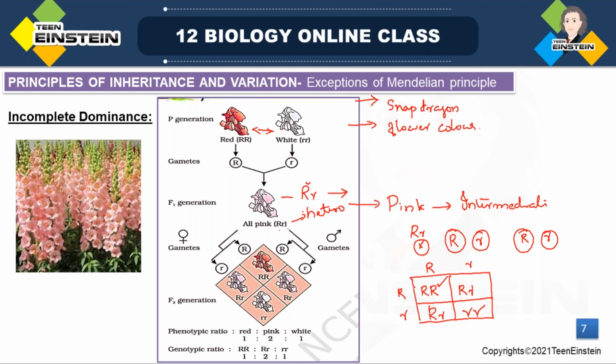Here this is homozygous red, right? Capital R, both alleles are same, so it is in homozygous condition. So that is homozygous red. Then think about this one. This is homozygous, both alleles are the same, small r. So this is in homozygous white condition, because the small r forms the white color flower. Capital R forms the red color flower. So here this is homozygous red, both alleles similar, and these are homozygous white.